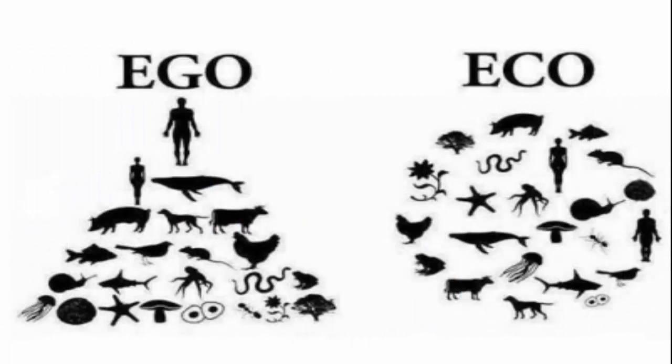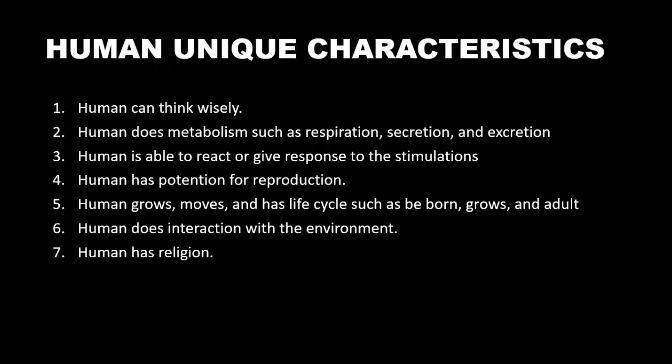Now we are going to the next slide, about human unique characteristics. There are some human unique characteristics here. The first one is that humans can think wisely. The second is that humans do metabolism such as respiration, secretion, and excretion. The third, humans are able to react or give responses to stimulations.